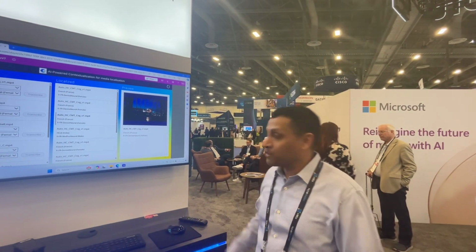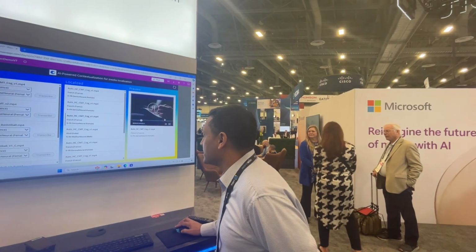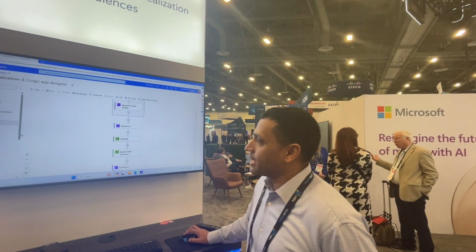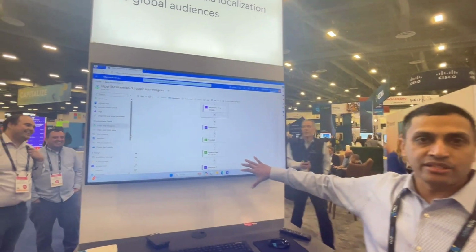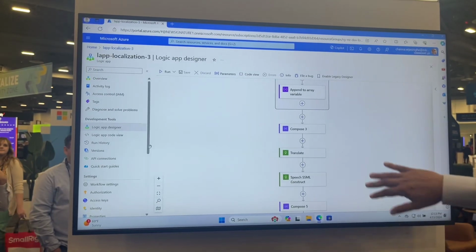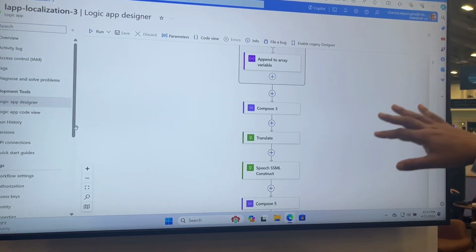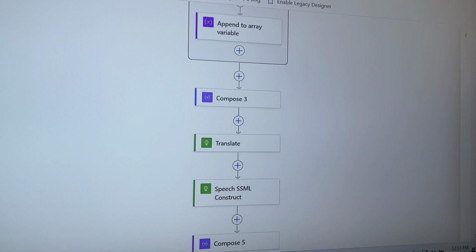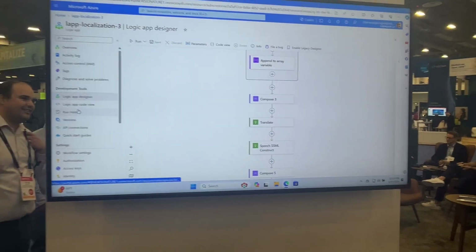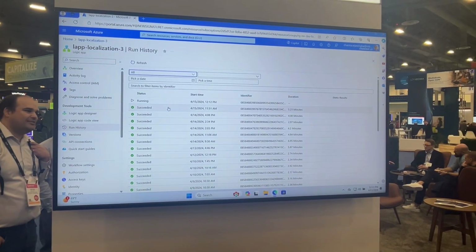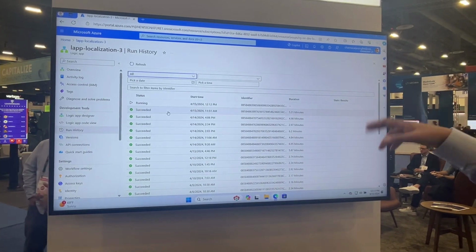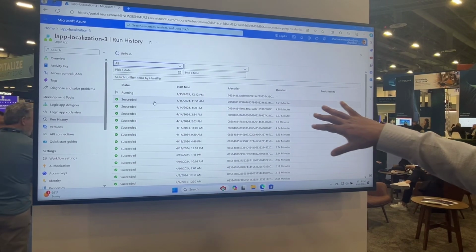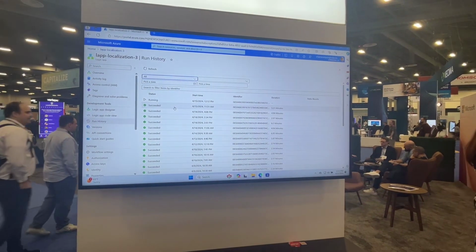And so that process is very automated. What's happening on the back end is we have Azure Logic apps that kind of string together the orchestration of all our different services. So you can see here, we're first translating, we're doing the speech dubbing. All of that is happening through Logic apps orchestration. And then also, if I come to the run history here, after I've kicked off the process from the front-end UI, I have this asynchronous process to run in the background.